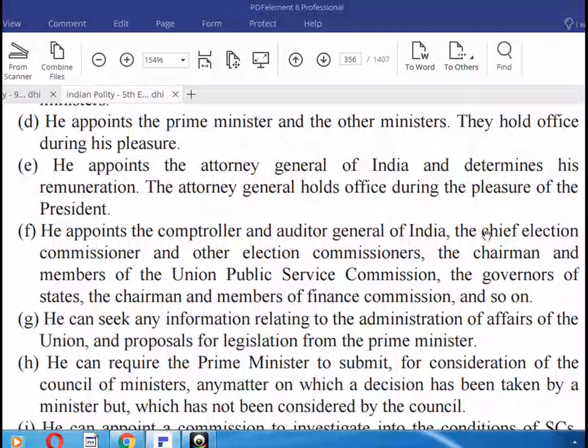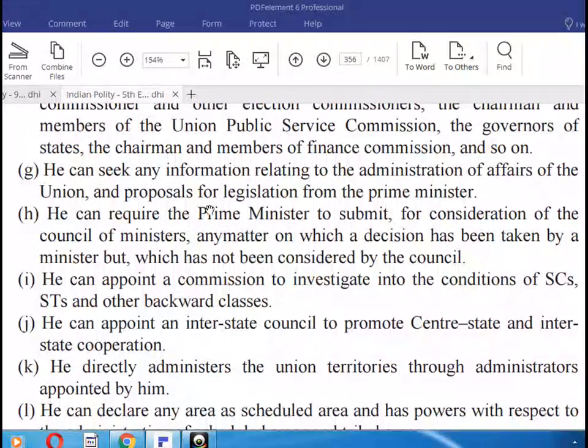They hold office during his pleasure. He appoints the Attorney General of India and determines his remuneration. The Attorney General holds office during the pleasure of the President. He appoints the Comptroller and Auditor General of India, the Chief Election Commissioner and the Election Commissioners, the Chairman and members of the UPSC, the governors of states, the chairman and members of the Finance Commission, and so on.